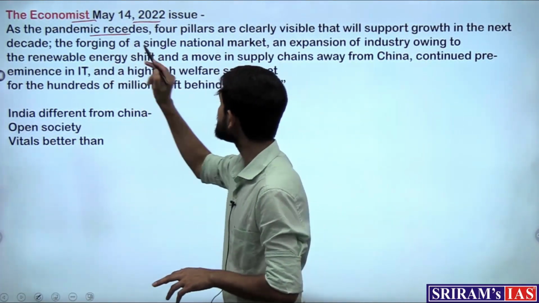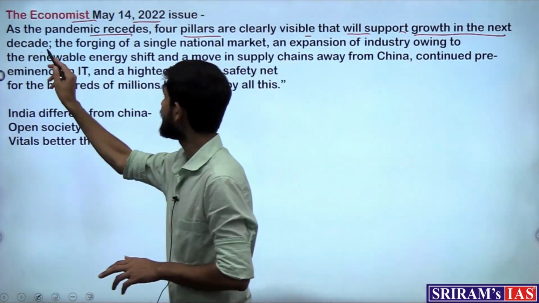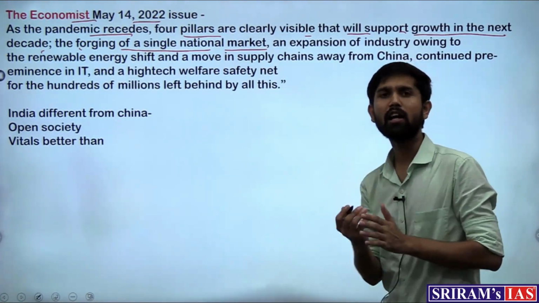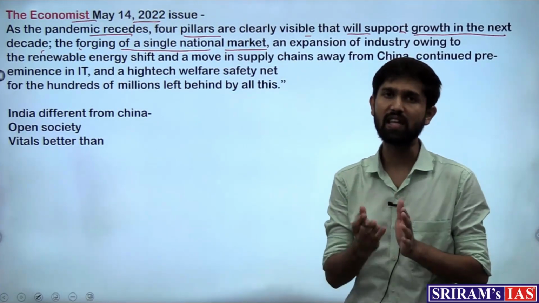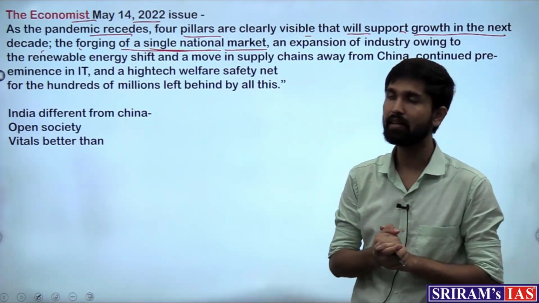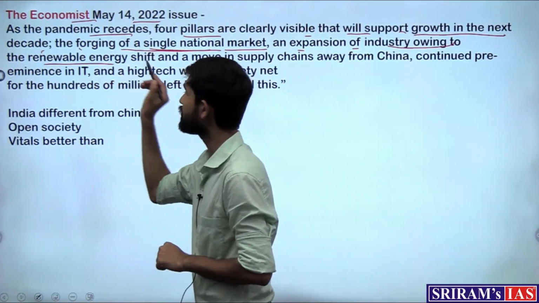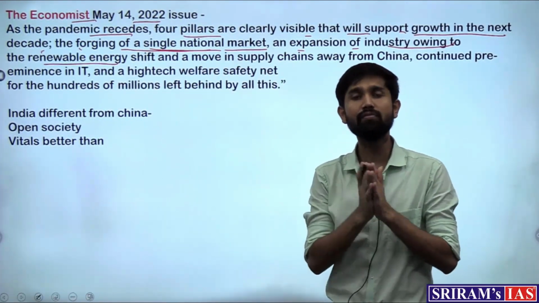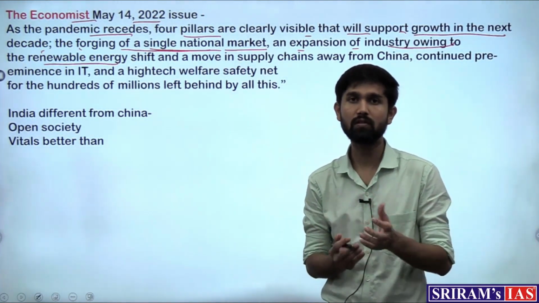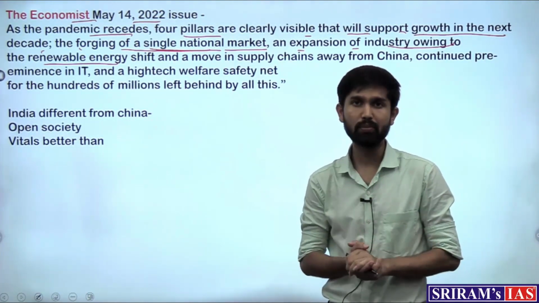Then even the Economist magazine, which is a premier magazine, in its 2022 May issue, says that as the pandemic recedes, 4 pillars are clearly visible that will support growth in the next decade. That is the forging of a single national market in India, which is via interventions such as GST and other aspects. There has been an attempt to create a single national market. So this factor, and expansion of industry owing to the renewable energy shift, as we discussed right now. The Indian government is very keen to prepare alternatives to fossil fuels and shift to wind power, solar power, right? Hybrid energies, that is the renewable energy sources.